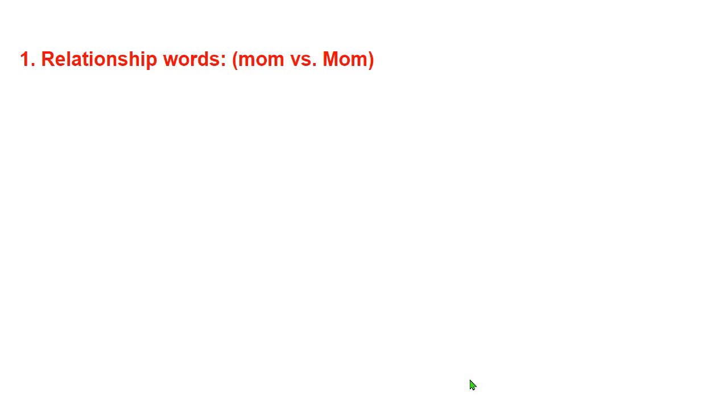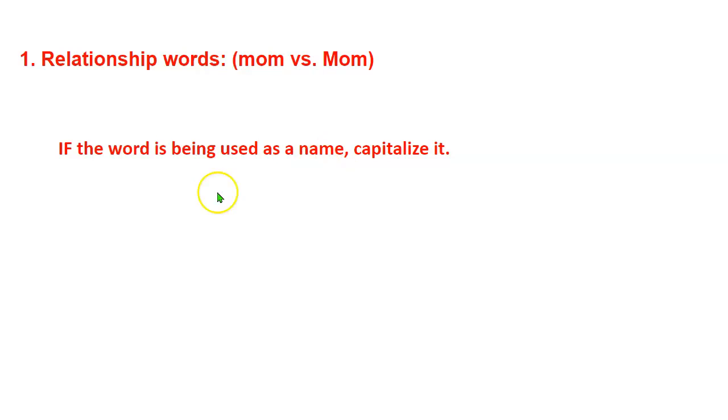Let's delve a little bit deeper into a few of the capitalization rules that trip us up sometimes. The first is relationship words, like do I capitalize mom or don't I capitalize mom? Because sometimes you do and sometimes you don't. It depends on the context it's being used in. So if the word is being used as a name, capitalize it. Because I don't know about you, I don't call my mom by her name. I would get a big slap in the back of the head probably.